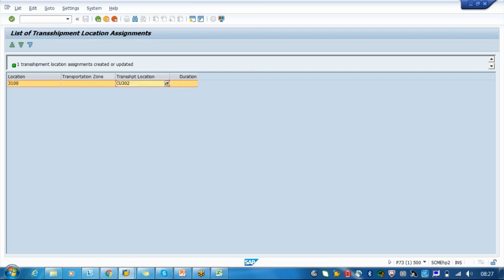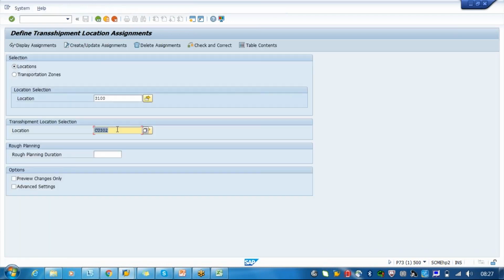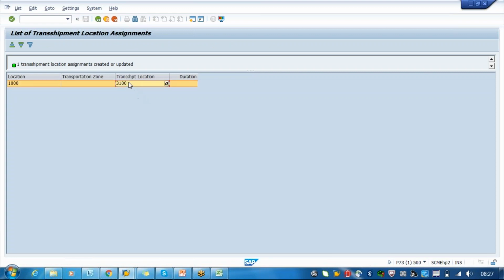So this is CU308, one location where we say, when it is moving from this location, this is a place where the transportation goods will change from one mode to another mode. This is a customer. Yeah, it's a customer. So it can be some other material, some other plant also. Okay, so this is one transshipment location.